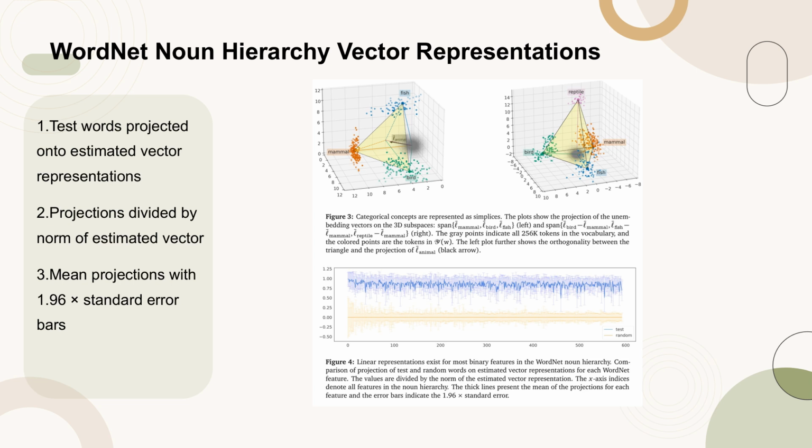It compares the projections of test and random words onto estimated vector representations for each WordNet feature. The values of these projections are normalized by the norm of the estimated vector representation. The x-axis represents all features in the noun hierarchy, while the thick lines indicate the mean of the projections for each feature, accompanied by error bars that show 1.96 times the standard error. This figure supports the evidence that vector representations indeed exist for these features.